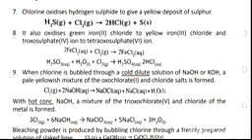And number 8 property of chlorine that we have here is that it also oxidizes green iron 2 chloride to yellow iron 3 chloride, and another thing that it oxidizes is trioxosulfate 4 ion to tetraoxosulfate 6 ion. So let's look at the one of iron 2 chloride to iron 3 chloride. From that first equation that we see there, iron 2 chloride, FeCl2, reacts with chlorine to give us iron 3 chloride.